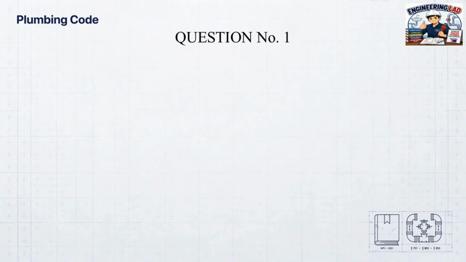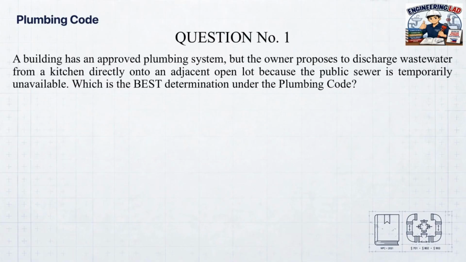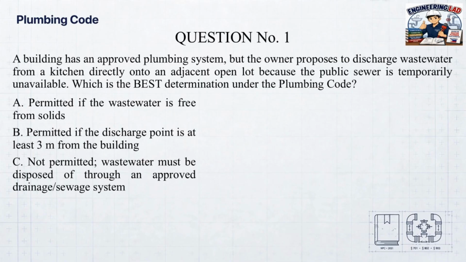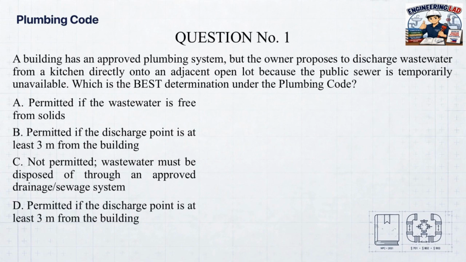Question number 1. A building has an approved plumbing system, but the owner proposes to discharge wastewater from a kitchen directly onto an adjacent open lot because the public sewer is temporarily unavailable. Which is the best determination under the plumbing code? A. Permitted if the wastewater is free from solids. B. Permitted if the discharge point is at least 3 meters from the building. C. Not permitted. Wastewater must be disposed of through an approved drainage/sewage system. D. Permitted if the administrative authority is notified.